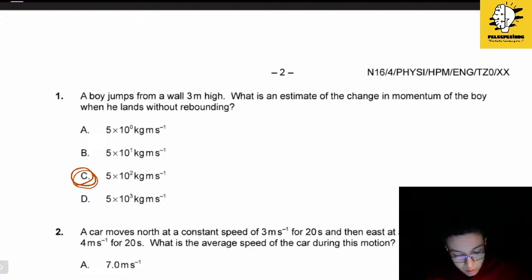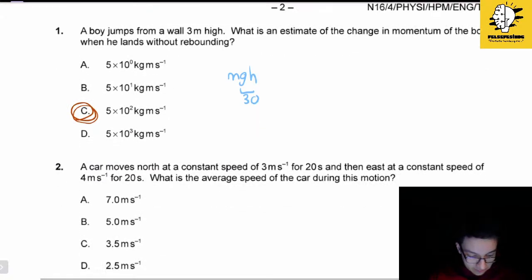So when you are talking about change in momentum, you may talk about mgh, and g times h is already 30 here. So when we are talking about a boy, the best estimate will be definitely C, assuming that he's about 20 kilograms. So our first answer will be C.